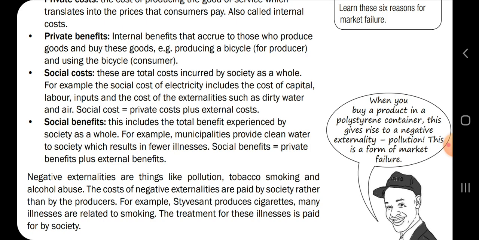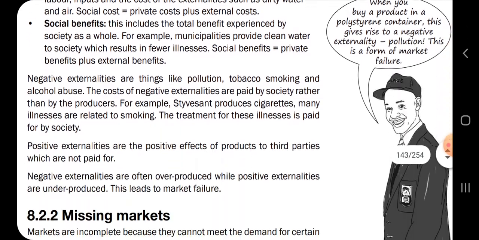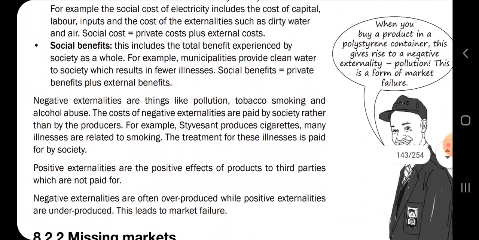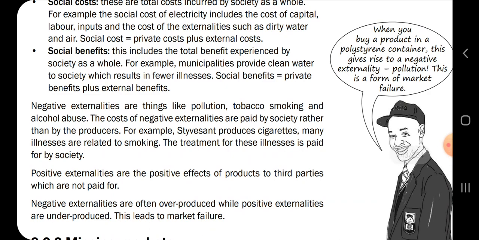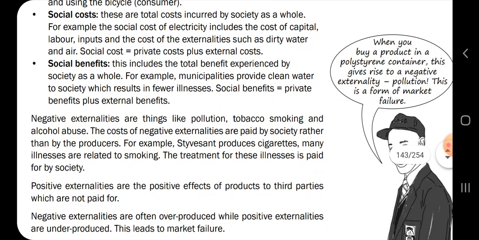Okay, and then another thing is that negative externalities are things like pollution, tobacco smoking, alcohol abuse. The cost of negative externalities are paid by society rather than the producers. So you must know that with negative externalities, the society pays more than the producers.